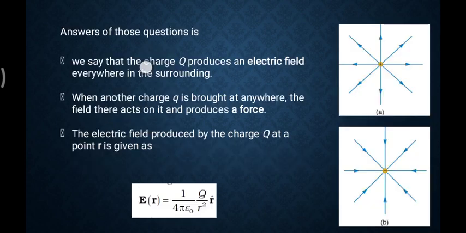This can be clear from these pictures. When another charge q is brought near, the force on it is produced due to something that is called the field. This is the field that acts and produces the force. Clear, students? Yes. The electric field produced by the charge Q at a point r is given by...